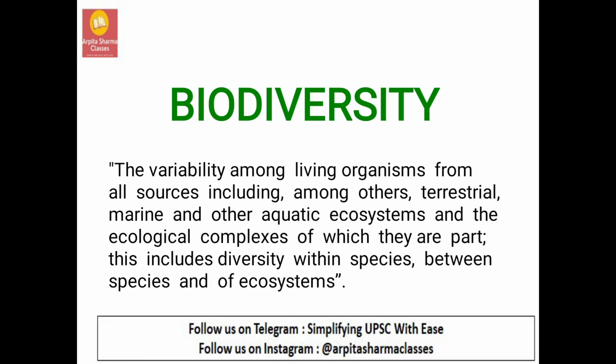So with this we have completed the energy flow in the ecosystem. Now let's see what is biodiversity. There are many definitions given in various books, but let us consider one standard definition that is given by the Convention on Biological Diversity.